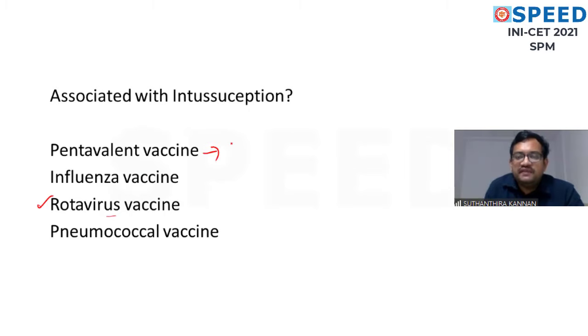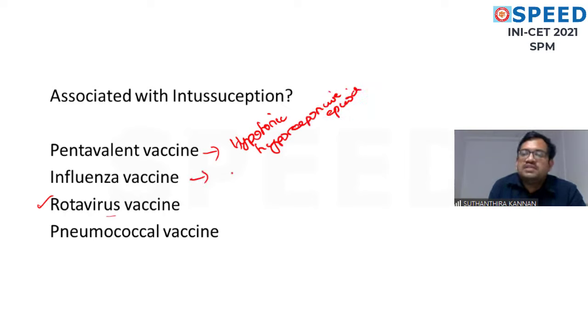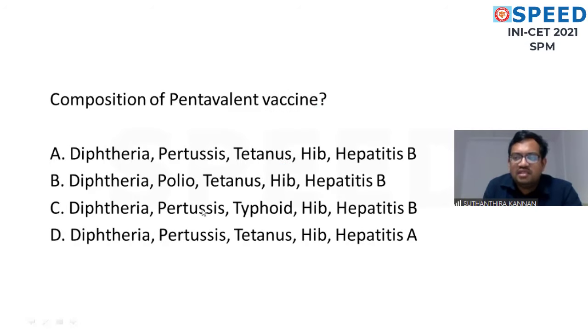Pentavalent vaccine, what are the side effects it will cause? It will cause hypotonic, hyporesponsive episode. Influenza vaccine, what is the side effect? I told in the class, it will cause GBS, Guillain-Barré syndrome. Pneumococcal vaccine, usually there is no side effect, mild reactions will be there. Rotavirus is associated with intussusception. Very straightforward question, there is no need to think overhead.